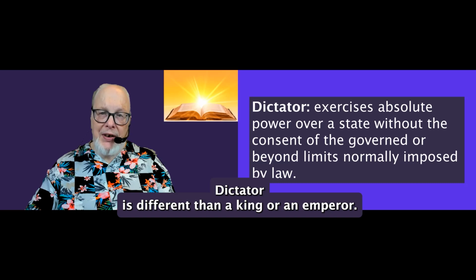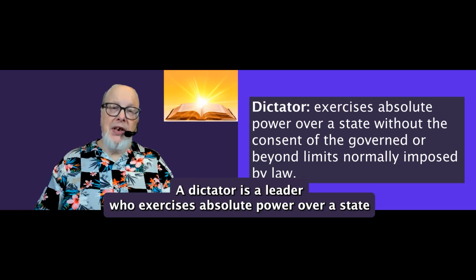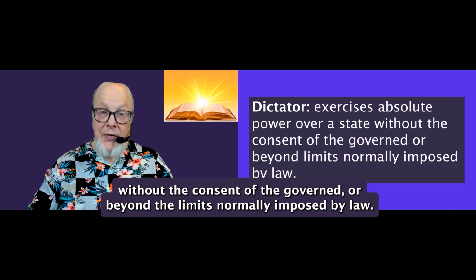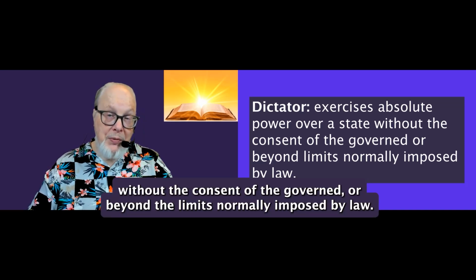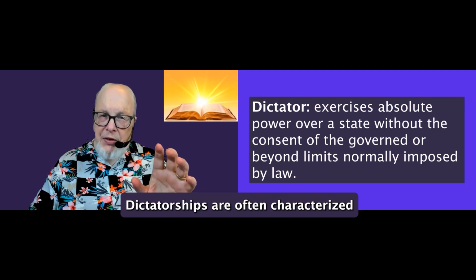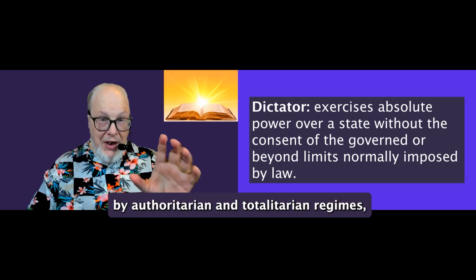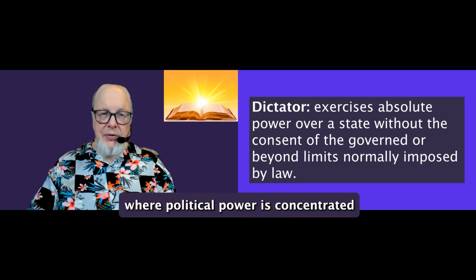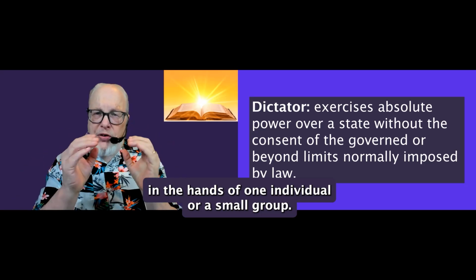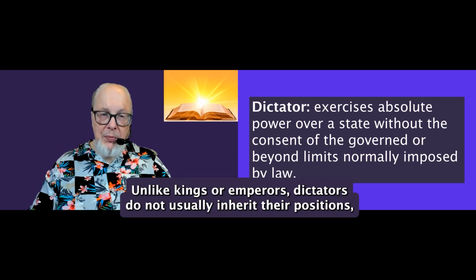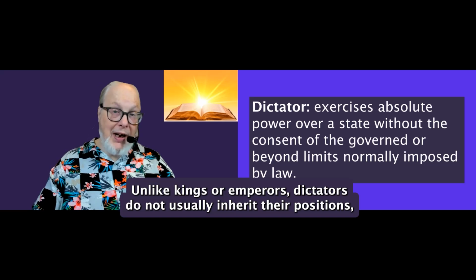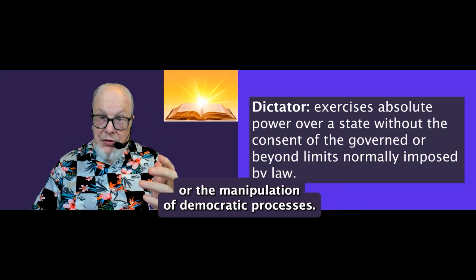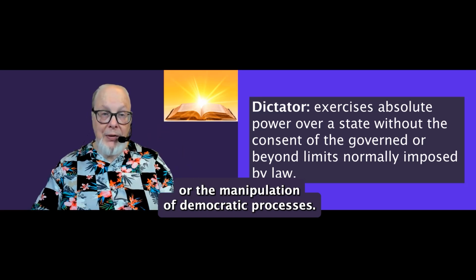A dictator is different than a king or an emperor. A dictator is a leader who exercises absolute power over a state without the consent of the governed or beyond the limits normally imposed by law. Dictatorships are often characterized by authoritarian and totalitarian regimes, where political power is concentrated in the hands of one individual or a small group. Unlike kings or emperors, dictators do not usually inherit their positions, but may come to power through military coups, revolutions, or the manipulation of democratic processes.